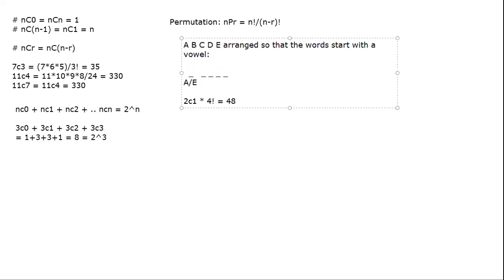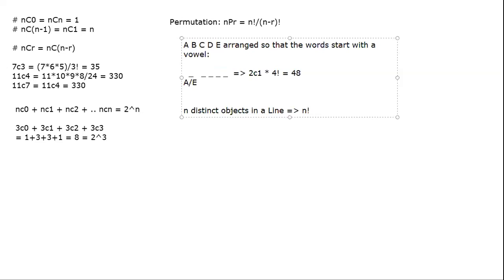Obviously, this cannot be solved using the formula of permutation because there is a condition involved. Now, therefore, we can say that n distinct objects in a line, number of arrangements is n factorial. Okay, in a straight line is n factorial.